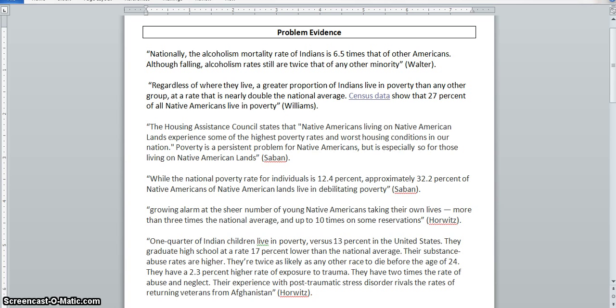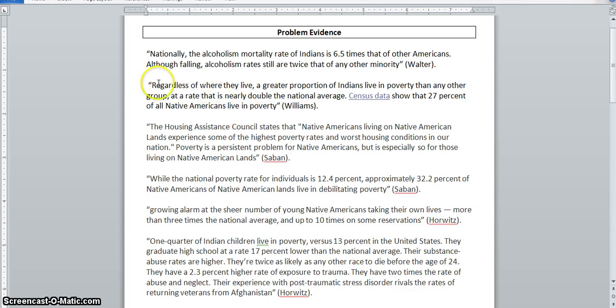So I have here all 6 of the pieces of evidence I found while I was researching my problem of poverty on Native American reservations and living conditions and what it looks like for the people. And so what I'm going to do is scan through all of these pieces of evidence and decide upon 2 or 3 that I think would best fit in a paragraph. And so what I start to notice as I'm looking through are some themes.